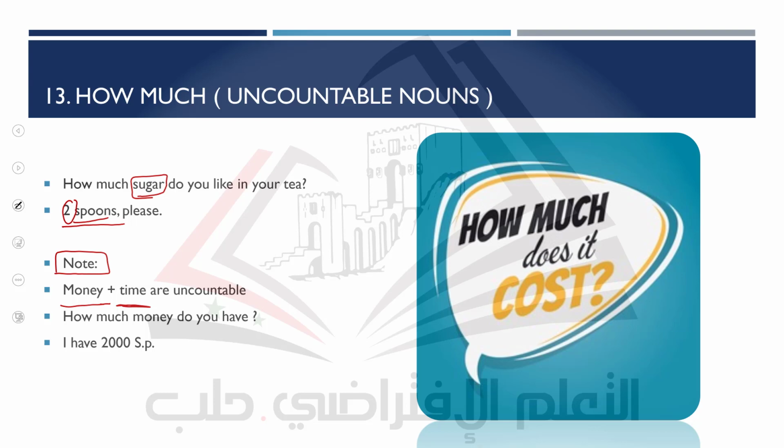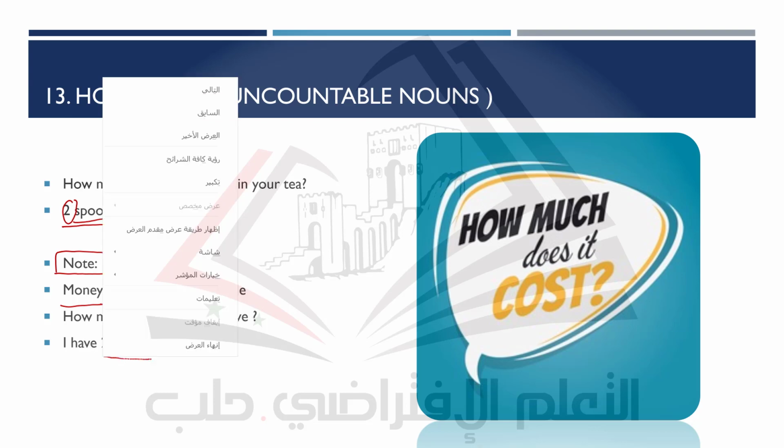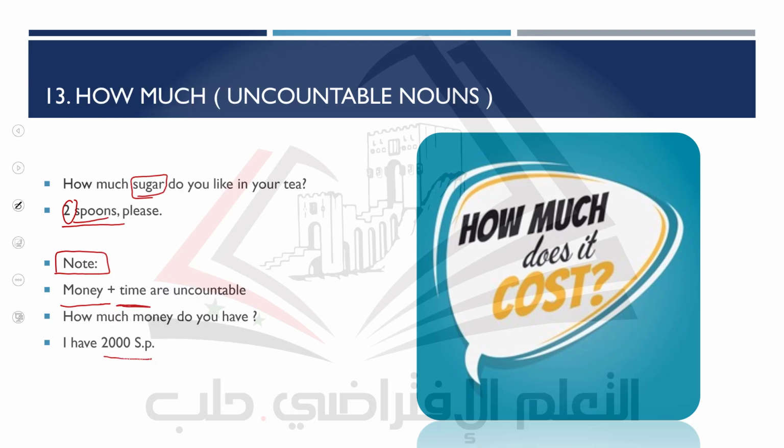She says, I have 2,000 Syrian pounds. Here we are counting the pounds, not the word money. We can also say sterling pounds, or euros, or dinars, dirhams, reals, etc. We are counting the currency, not the word money at all.